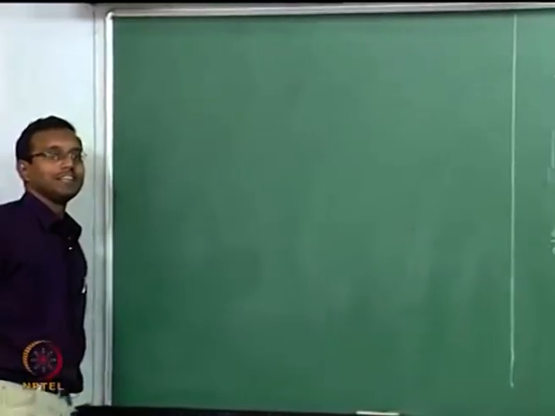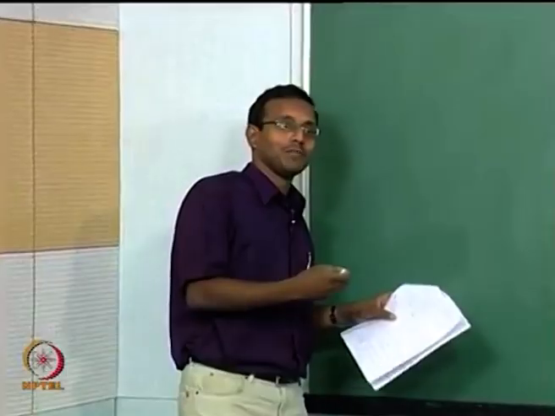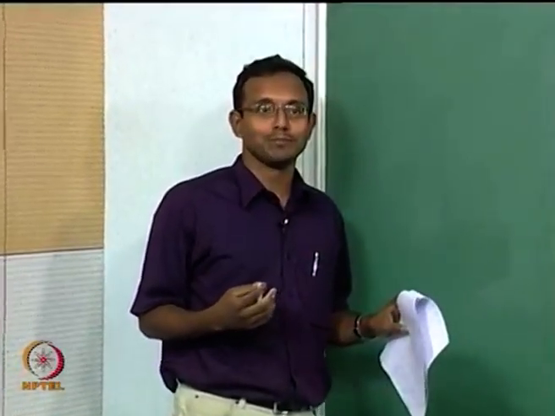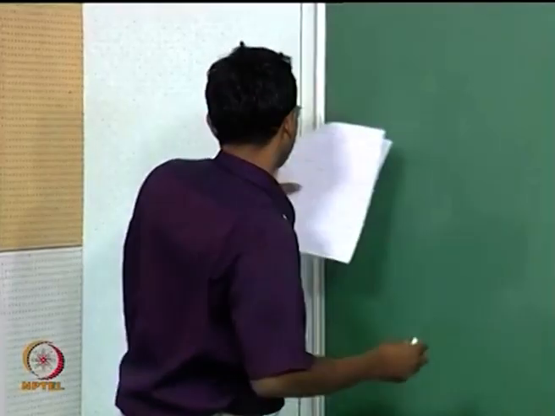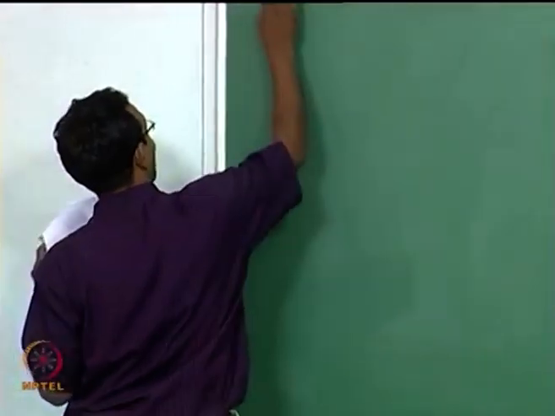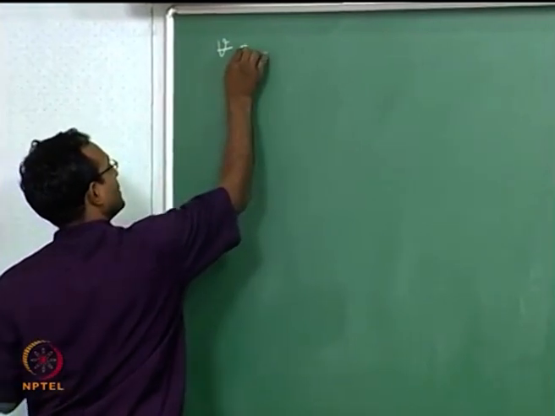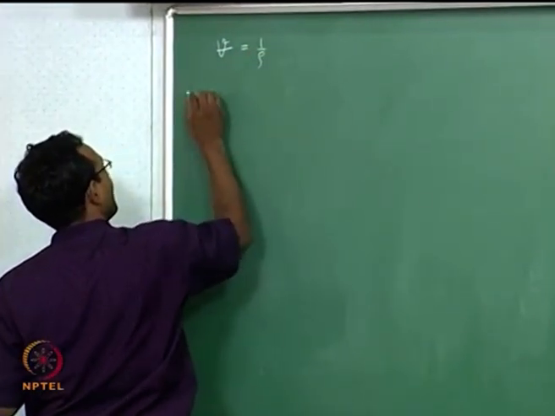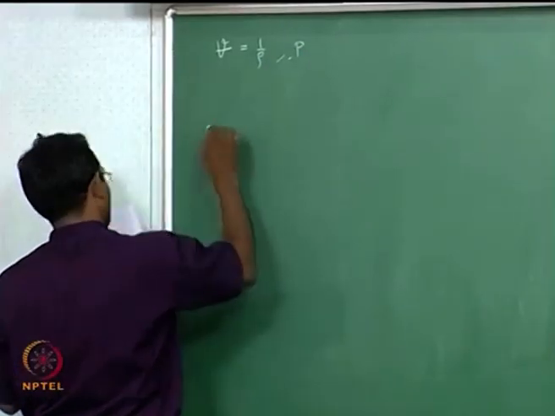Of course, PV is the set of variables which people use in thermodynamics, and in gas dynamics we typically use P and 1 by rho, which is the same as specific volume anyway. But anyways, I will use small v as my specific volume. This is equal to 1 by rho, and P. These are my two variables I am going to have for my plots.